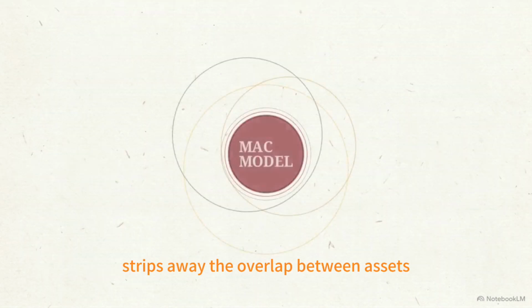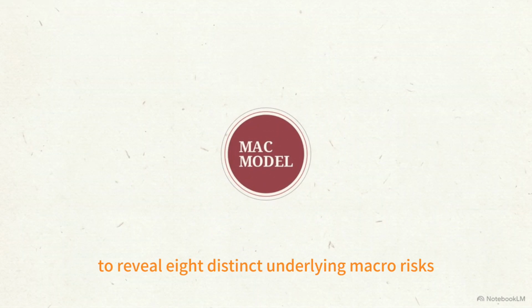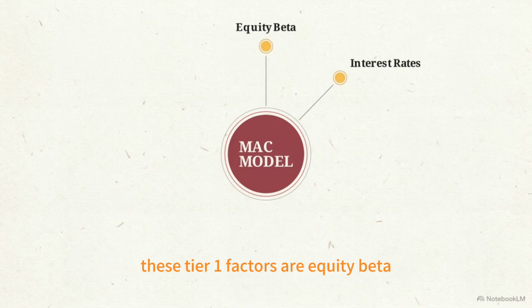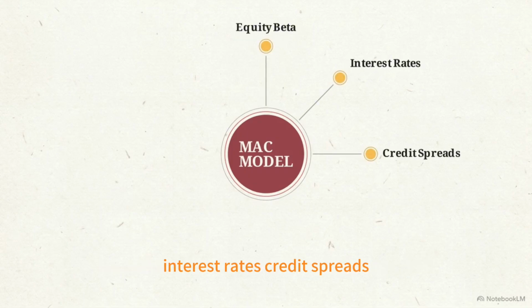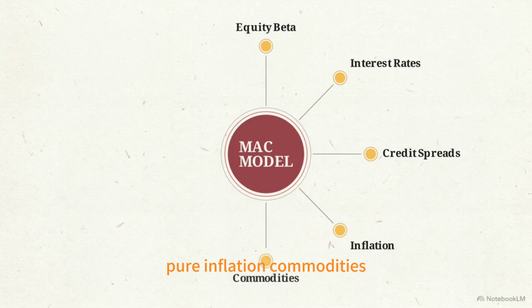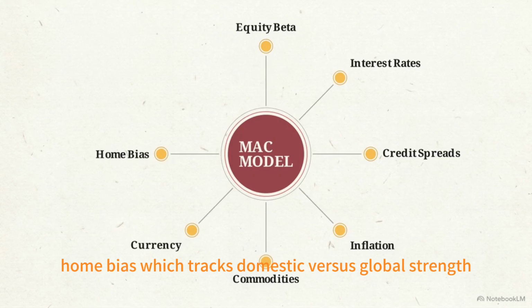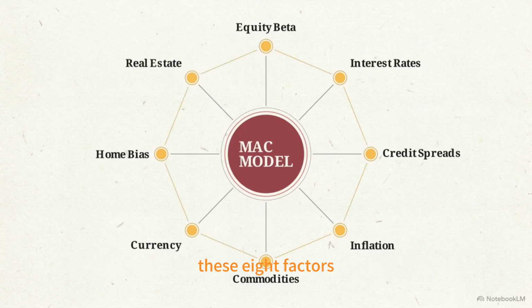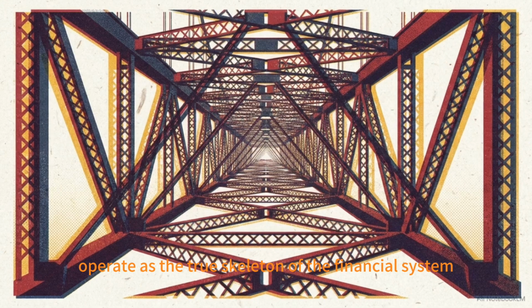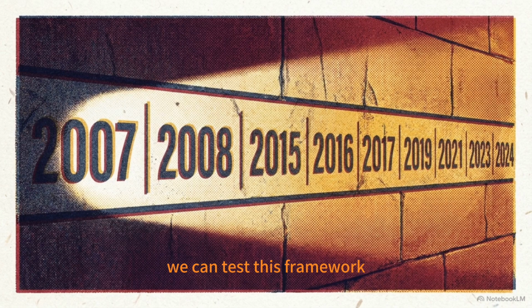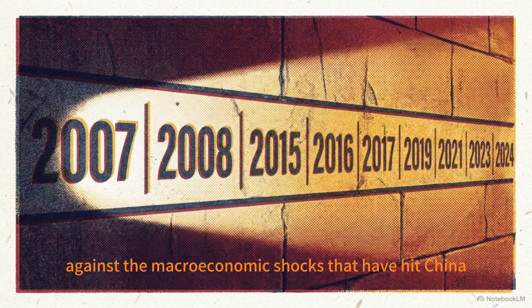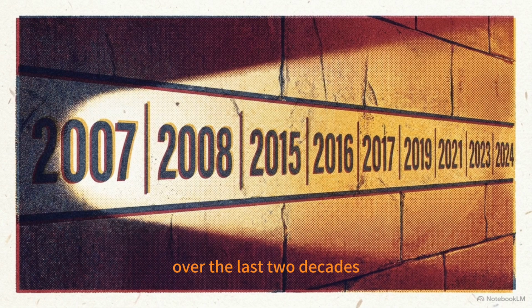The MAC framework strips away the overlap between assets to reveal 8 distinct underlying macro risks. These Tier 1 factors are equity beta, interest rates, credit spreads, pure inflation, commodities, the currency exchange rate, home bias, which tracks domestic versus global strength, and real estate. These 8 factors operate as the true skeleton of the financial system. To see how they dictate market behavior, we can test this framework against the macroeconomic shocks that have hit China over the last 2 decades.